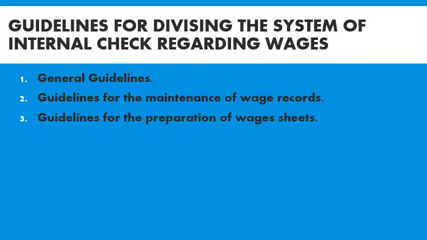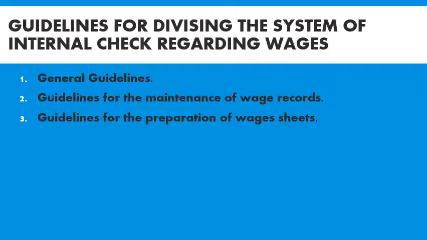Third one, guidelines for the preparation of wage sheets. There should be a separate office or section for the preparation of wage sheets, which comes under the accounting department, because the accounting department is the control authority for preparation of wage sheets and the actual payment to be made to the worker. In case of a large concern, it is advisable to use loose wage sheets, so that the work of preparing wage sheets can be distributed among a number of clerks in the wages office.